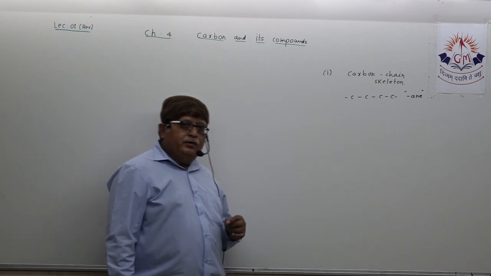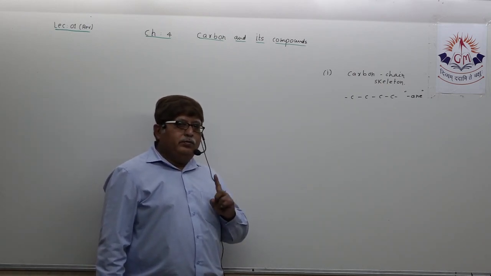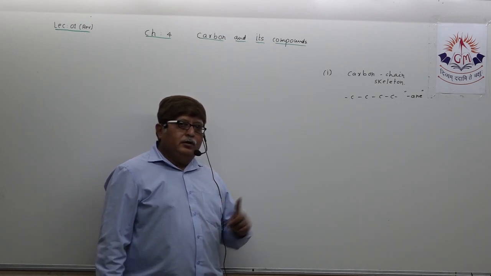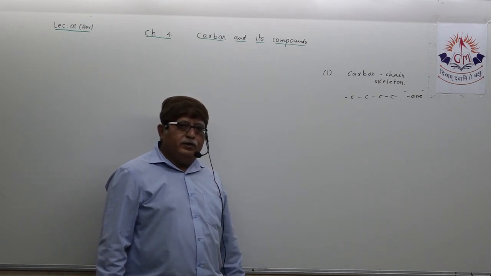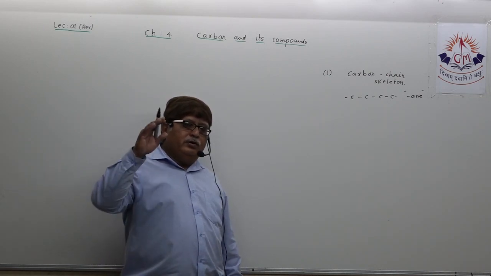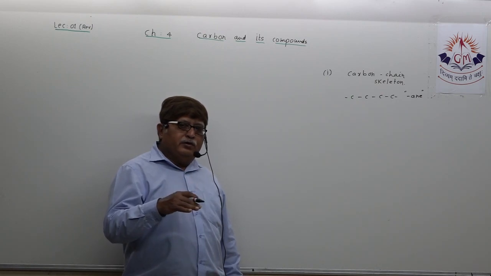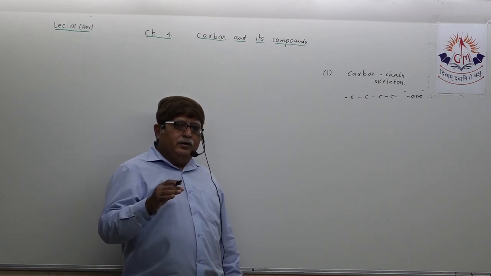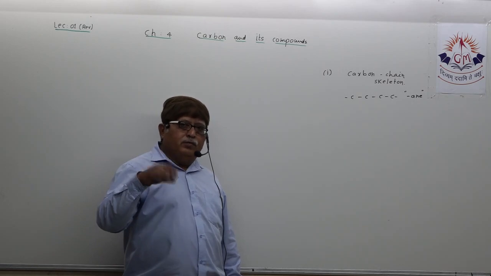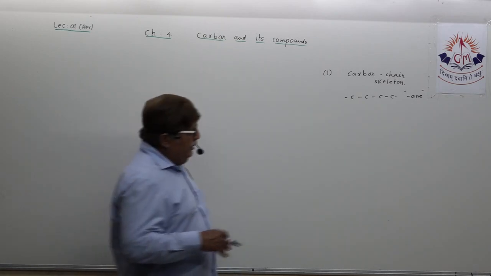But if between two carbon atoms there is a single bond, precisely you have its suffix ane. It may be 2 bromopentane, 3 chloropentane, ethane, 2 methyl propane, whatever it is, but the end suffix is a and e.